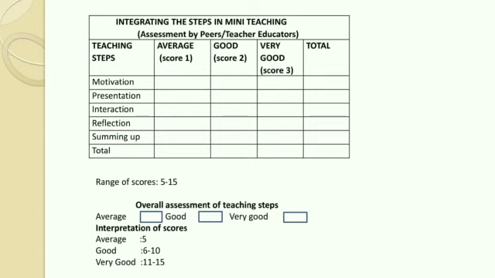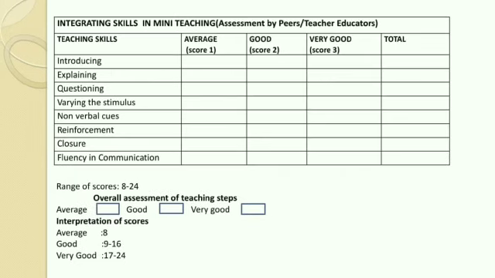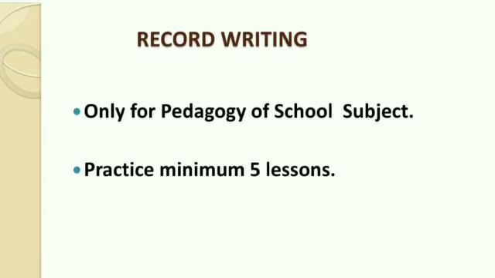Integrating skills in mini teaching, same as teaching steps, teaching skills also will be evaluated. The peer student teachers will give score to the student teachers' teaching skills. It also ranges from 1 to 3, average, good, very good. The total scores may range from 8 to 24. Record rating only for pedagogy of school subject. Practice minimum 5 lessons. Thank you.